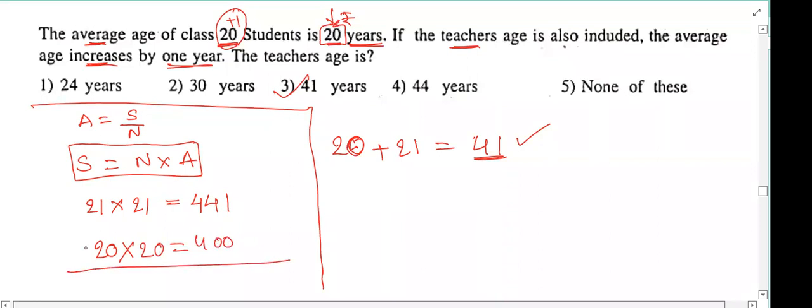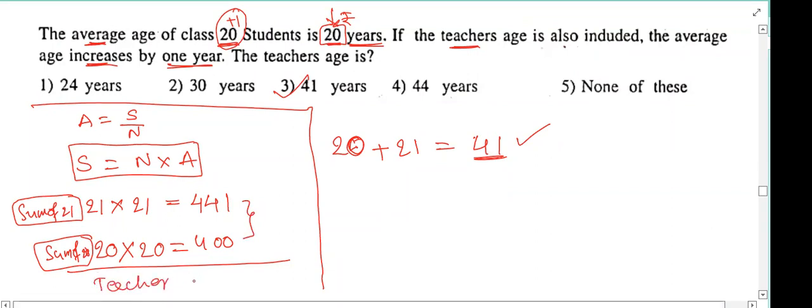So this is the sum of 20 members and that is the sum of 21 members. So who is that one person extra? Teacher. So can I say the difference amount will be the teacher's amount? Yes, sir. So now the teacher's amount is 441 minus 400, which is 41.